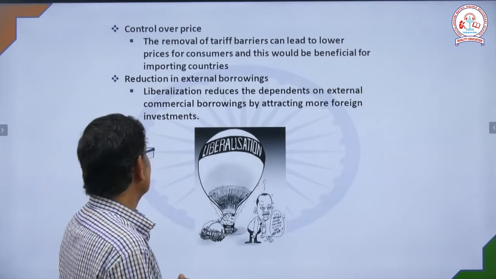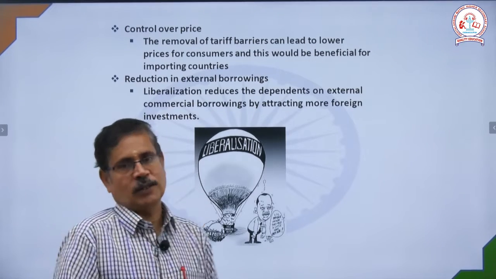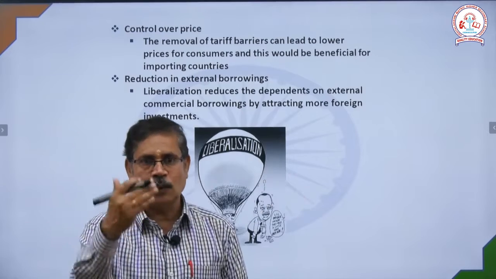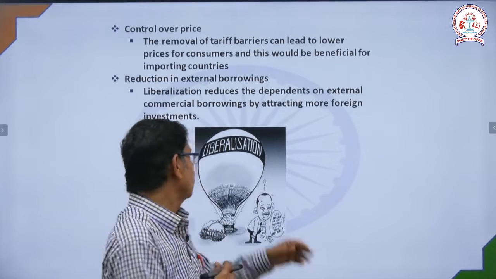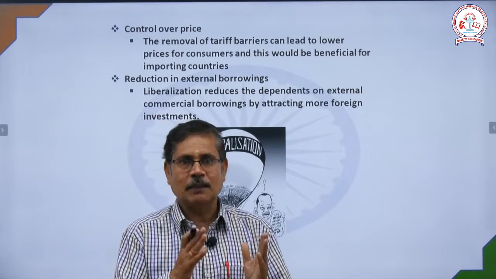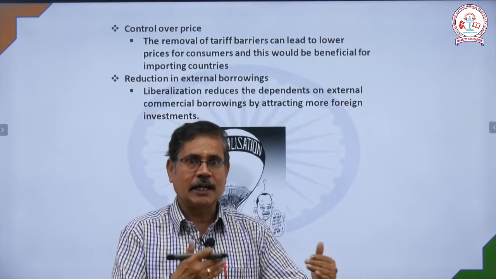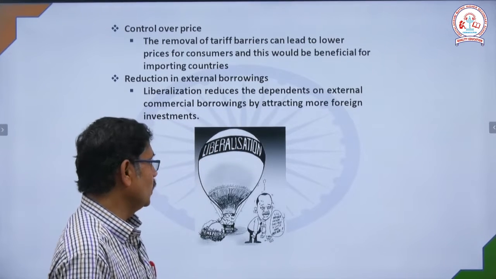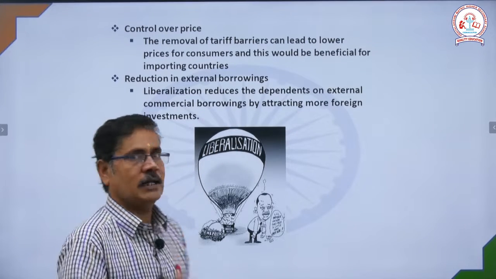And the next one, reduction in external borrowing. Just as we did control over price by importing, in the same way, reduction in external borrowing means liberalization reduces the dependence on external commercial borrowings by attracting more foreign investment.